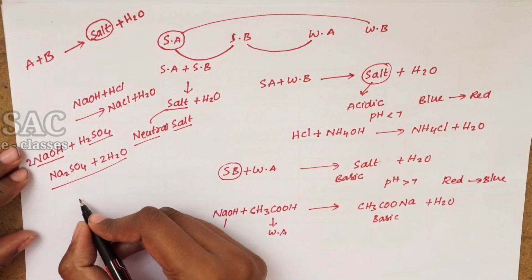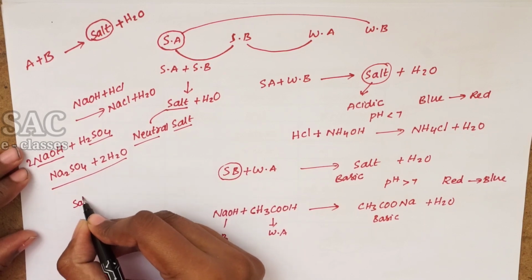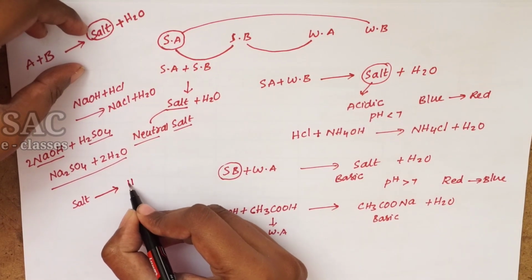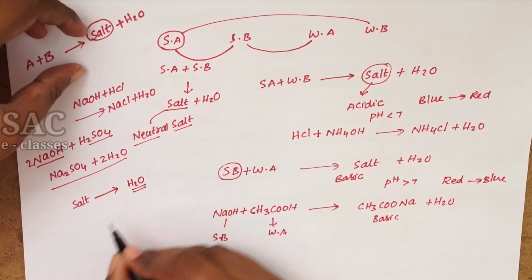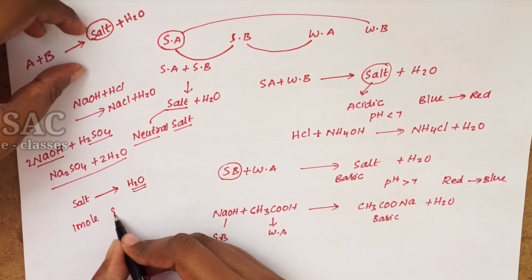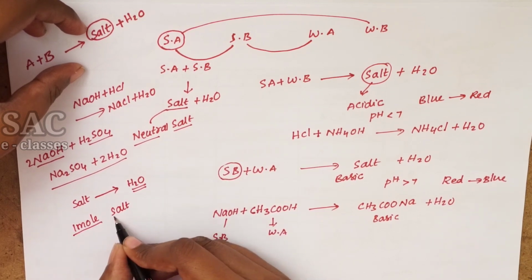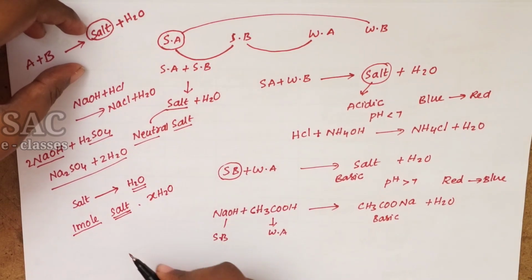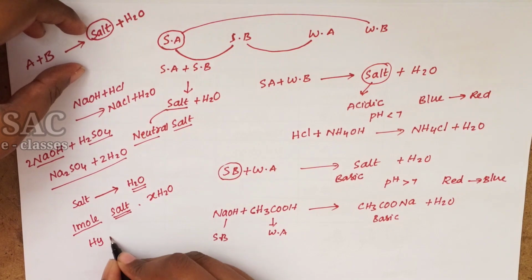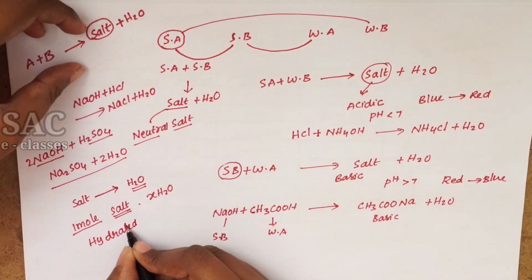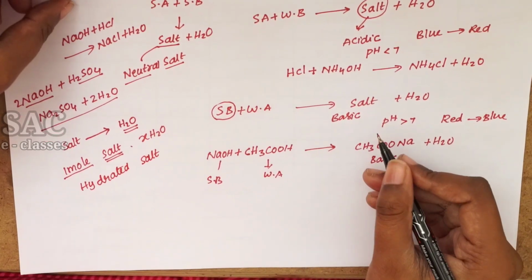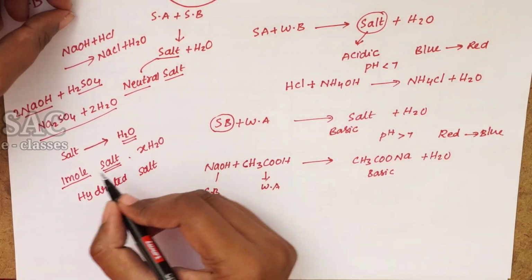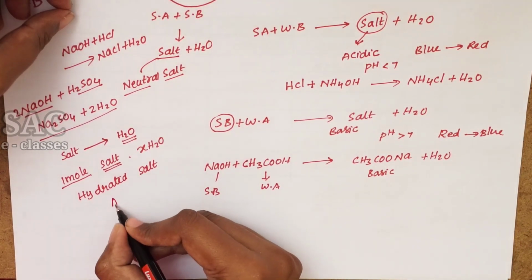And moreover, whenever salt is added to water, that means 1 mole of salt formula attached with some x number of water molecules, we call those hydrated salts. It means their moisture is contained and they are crystalline in form. They exhibit different colors due to the presence of water. Whenever we heat such salt, we will get the anhydrous salt.